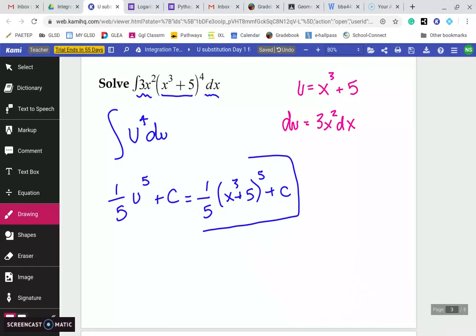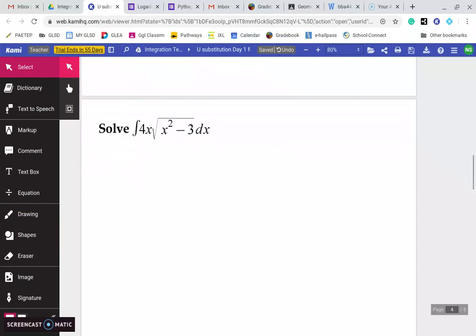And that's our final answer. Okay, again, remember we're not doing definite integrals now. There's no numbers here, so you will need that plus c at the end. Okay. So now for our next one,